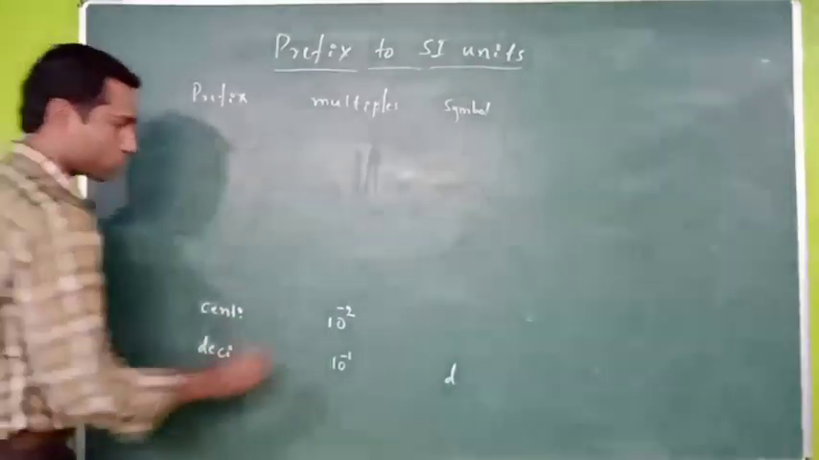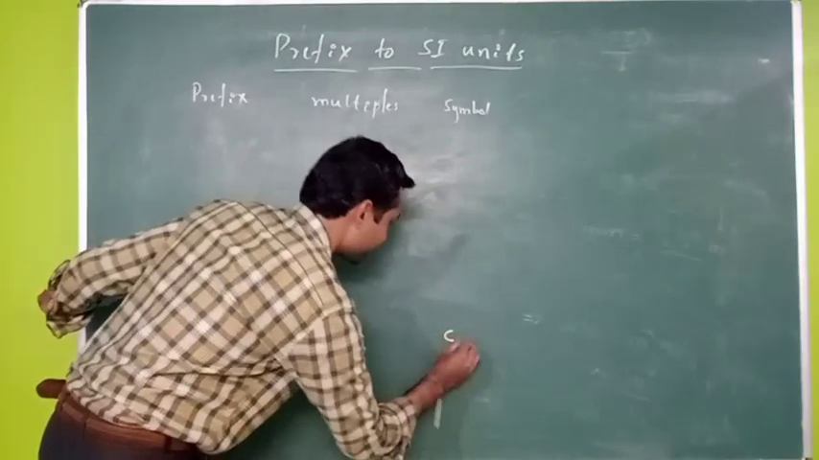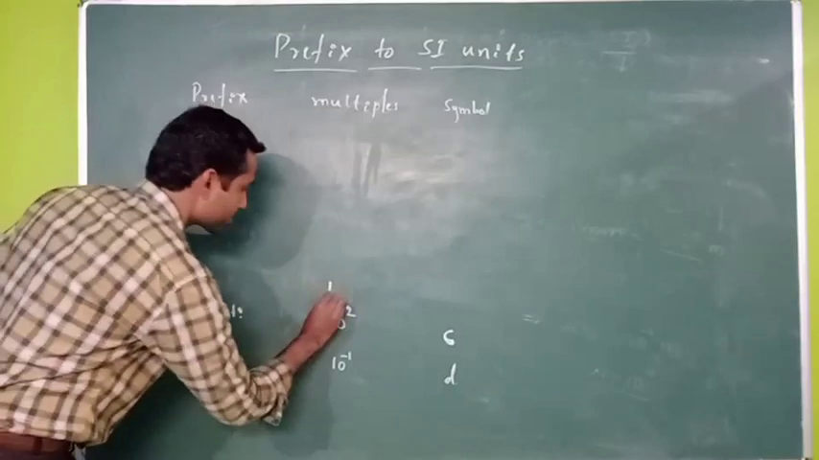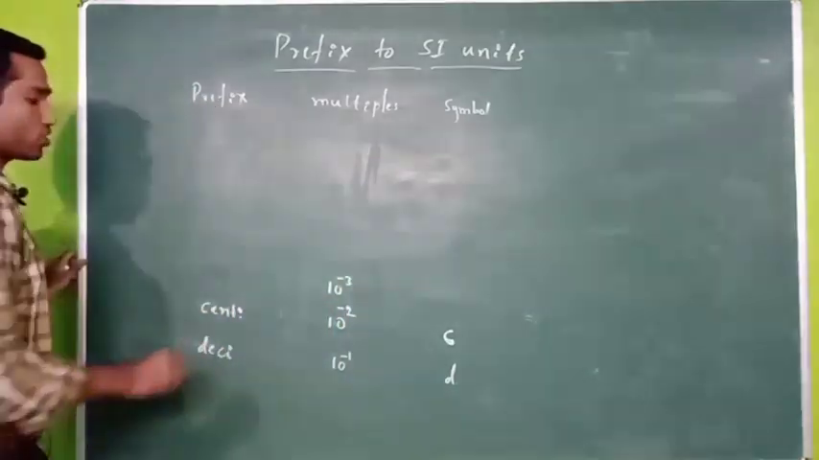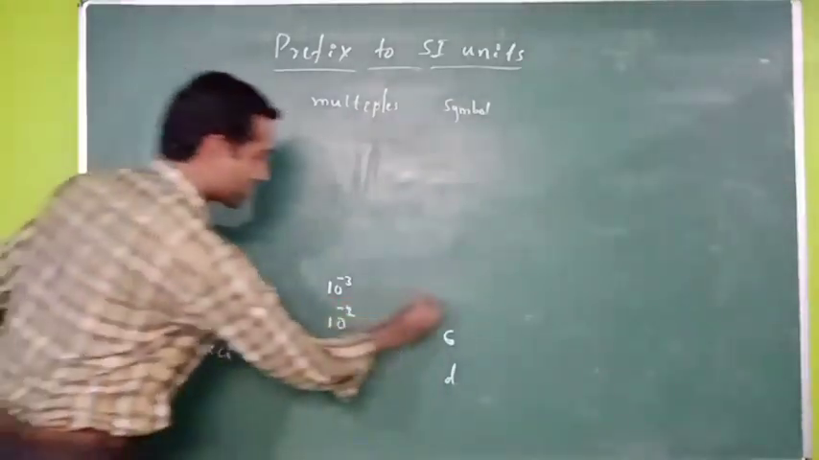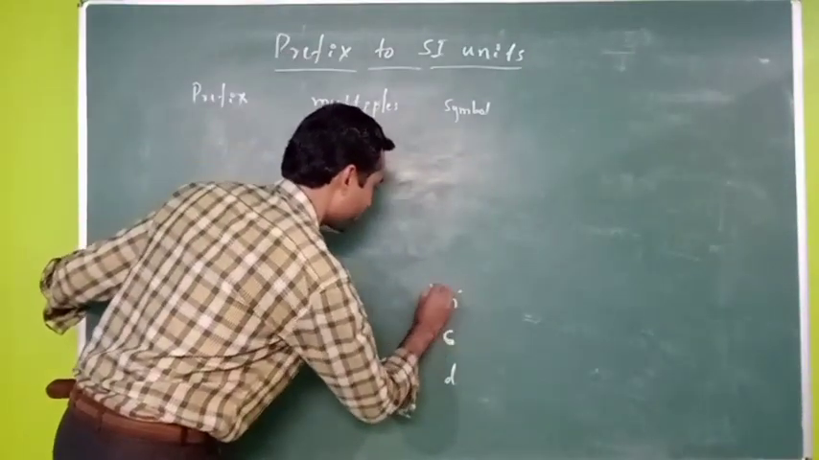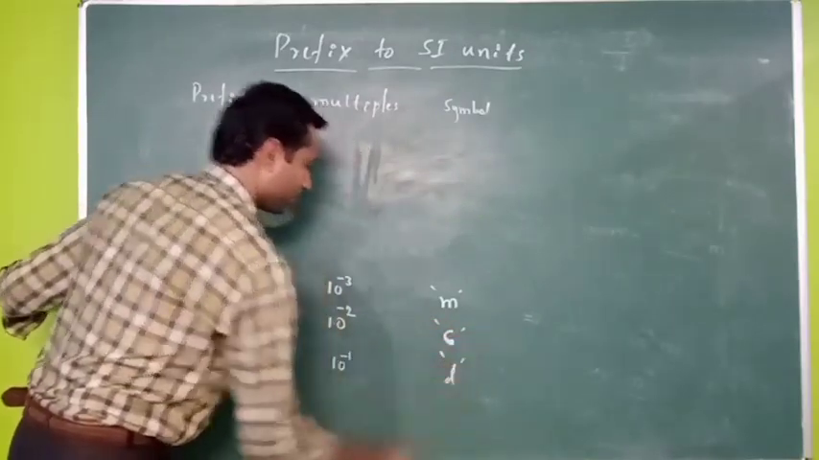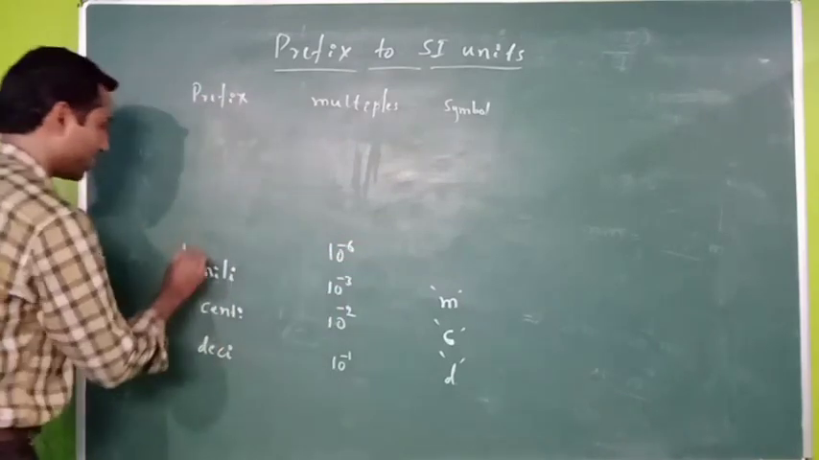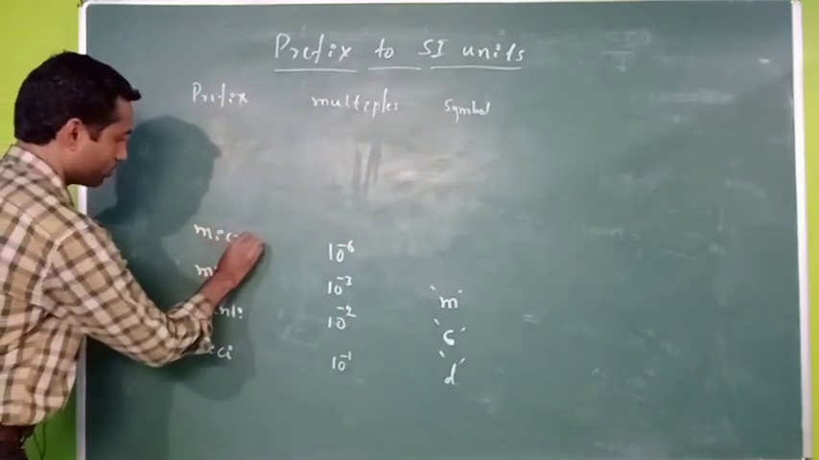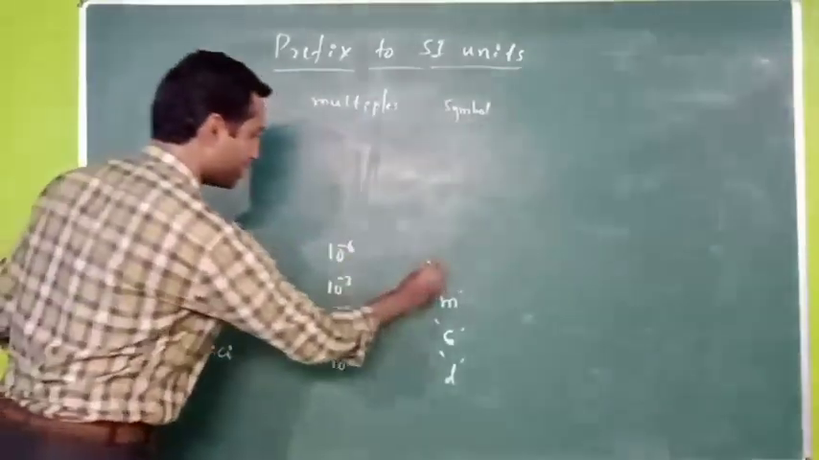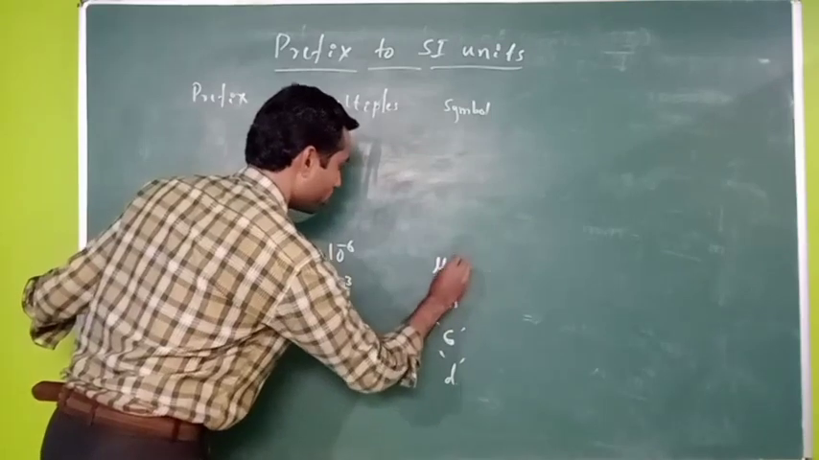Centi. The symbol for this is small c. So 10 raised to minus 3 is known as milli. The symbol for this is small m. If the multiple is 10 raised to minus 6, then it is known as micro. The symbol for this is mu.